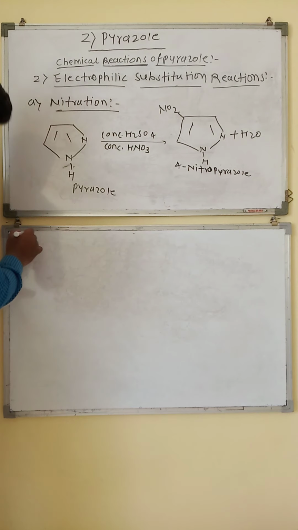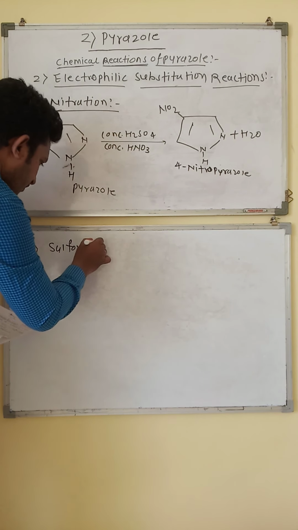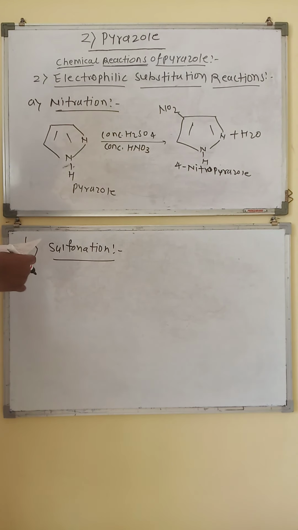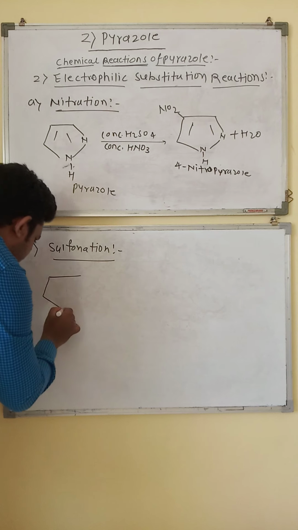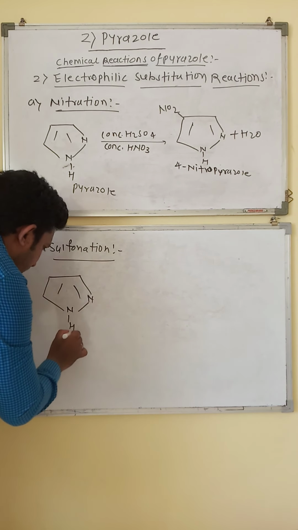Second is sulfonation. Second reaction is sulfonation.